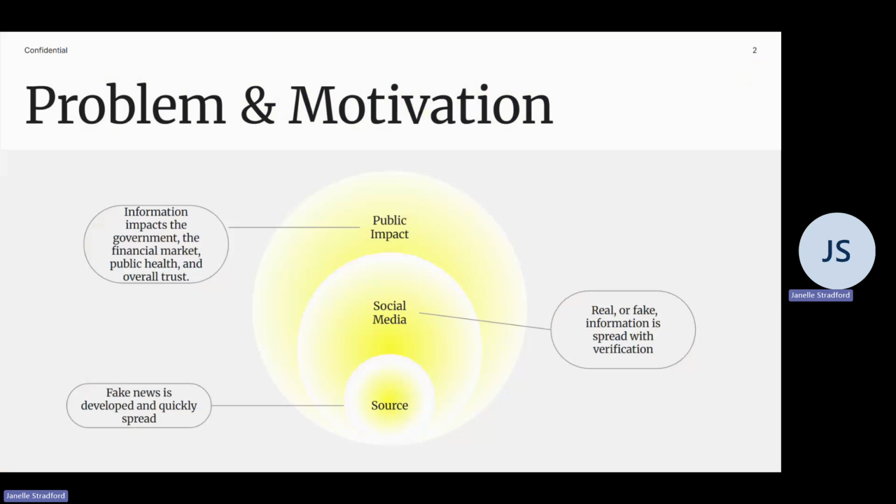Because of the speed and volume of information being shared, it is not feasible to manually verify all content. This creates a strong need for an automated system that can detect and classify fake news effectively and at a large scale.